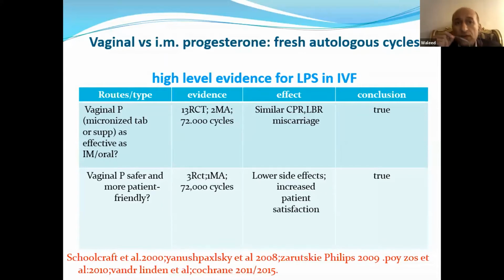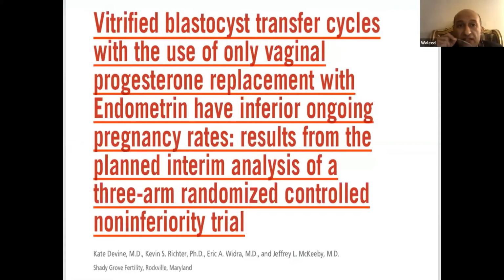What about vitrified warmed embryo transfer cycles with the use of only vaginal progesterone replacement with Endometrin? Inferior ongoing pregnancy rate results from the planned interim analysis of the three-arm randomized non-inferiority trial were published in Fertility and Sterility at the end of 2017.